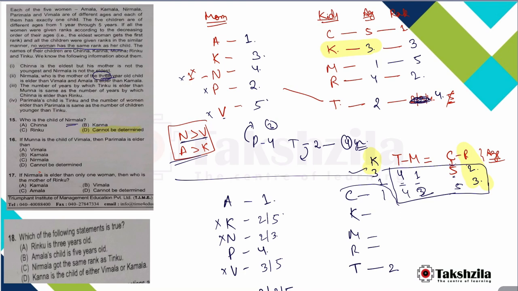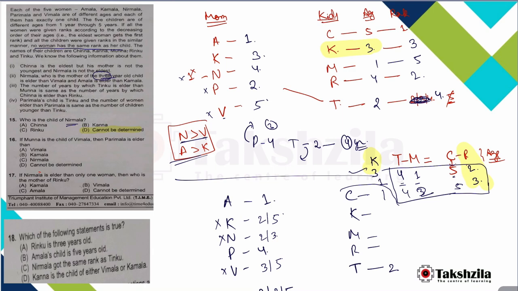If Munna is the child of Vimla, then Parimala is elder than. Munna is the child of Vimla. Which case will we take? Okay, leave this question for now. Question number 16 should be left now. Let us come to 17.